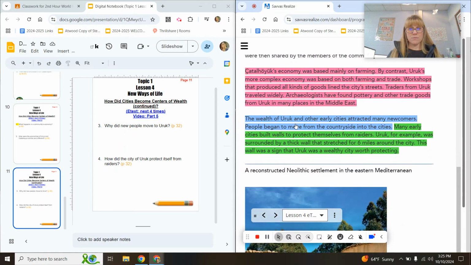Again, number 3 is in this blue highlight. Why did new people move to Uruk? Go ahead and get that answer now. And 4, how did the city of Uruk protect itself from raiders? That will be in this green highlighted text. Get that answer now.